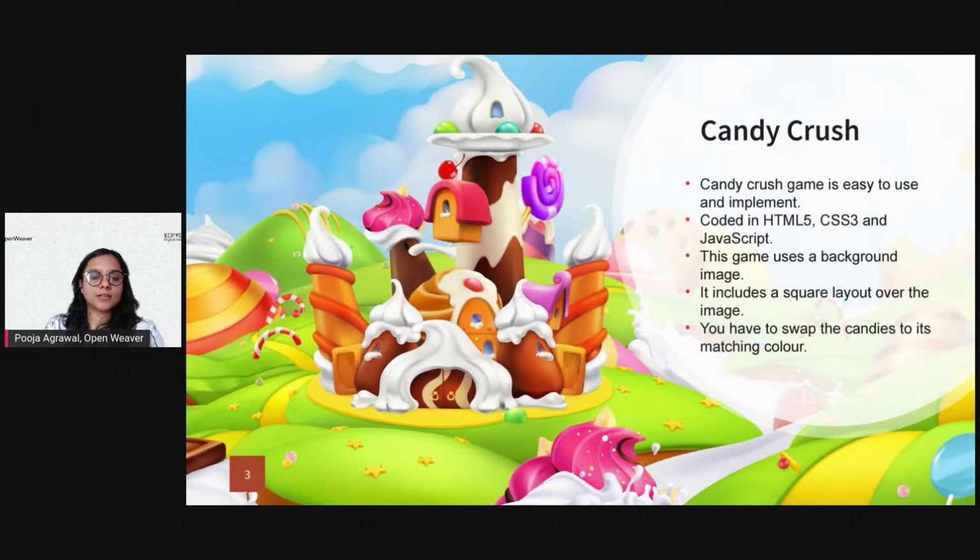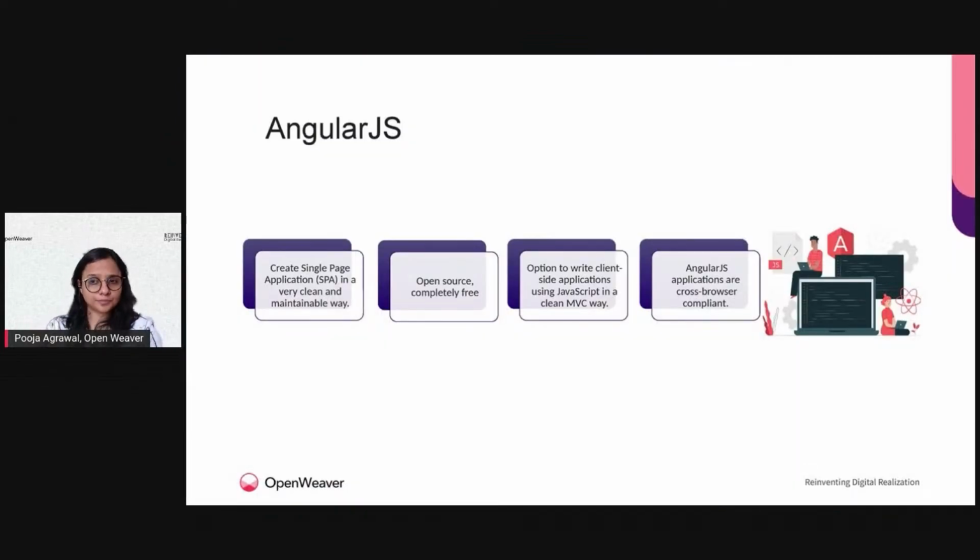We need to figure out how we place the background image, what layout is present, and how we allow the different square layouts over which the different images are swapped, and with three or more concurrent images that we swap, our candies should match. And that is how, after we have matched all the candies, blown all the glasses, etc., you are able to win this game. So that is how we play the game. And we want to discuss what technology behind this game is helping enhance our overall user experience.